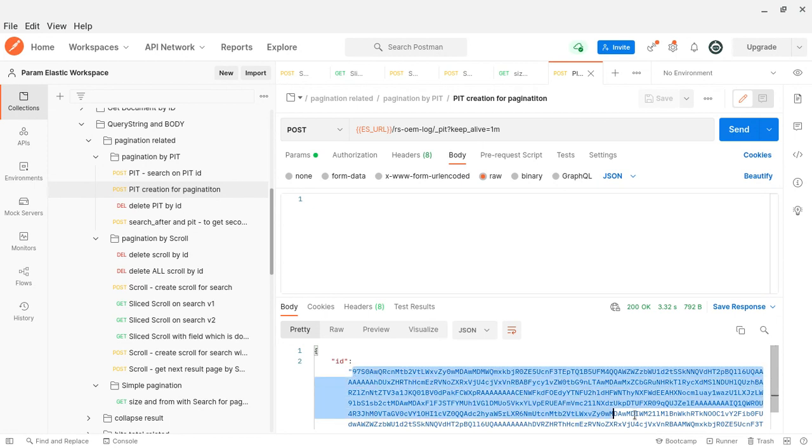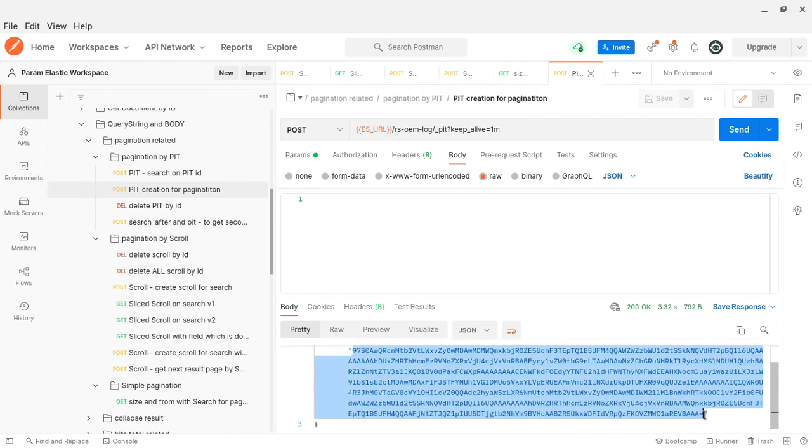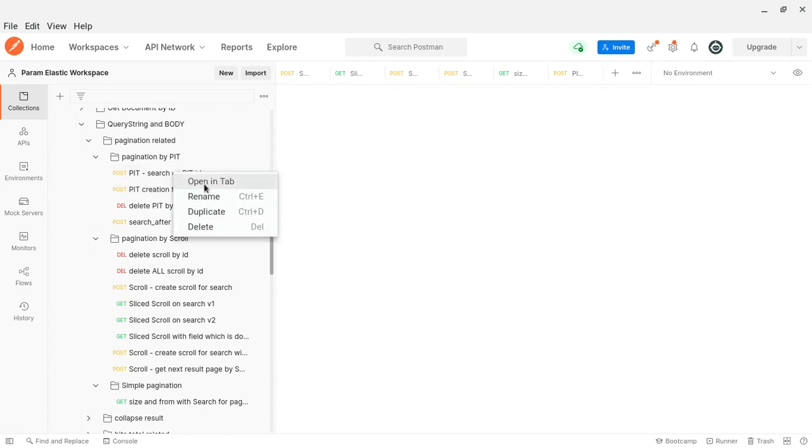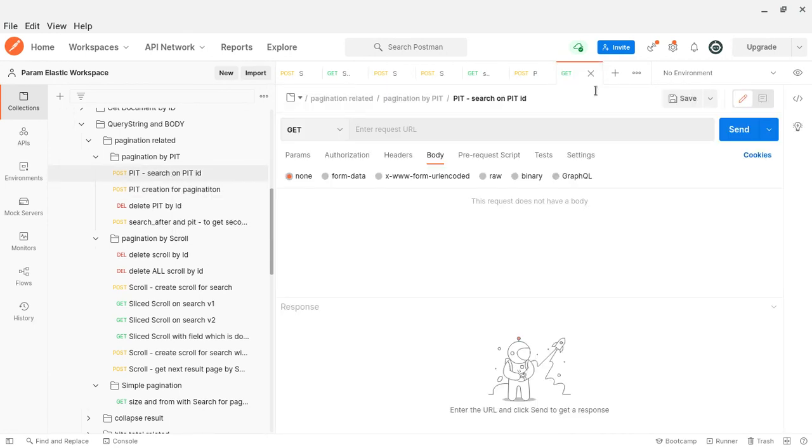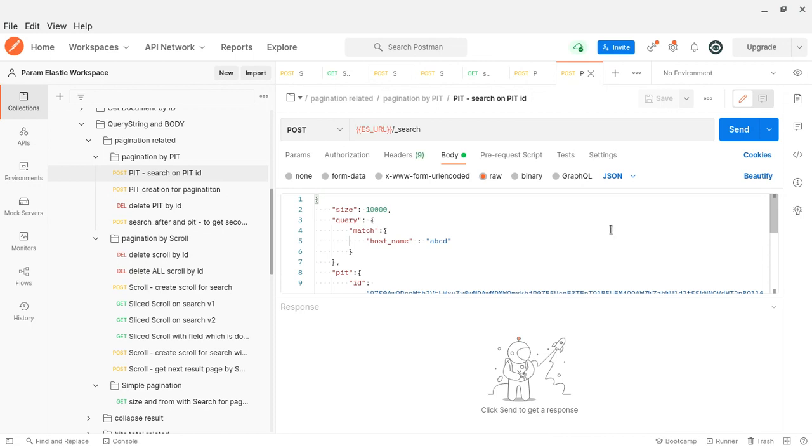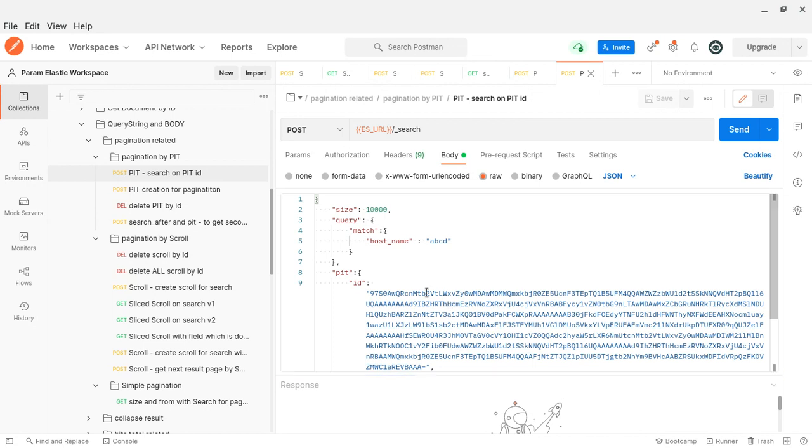For a given search criteria, Elasticsearch will create a search context. That context will be alive for 1 minute. After 1 minute it will be released, but it occupies memory space, so keep that in mind. Now if I want to search by the PIT ID, since the search context has already been created, it is referenced by the PIT ID. So using that PIT ID we can add our query.